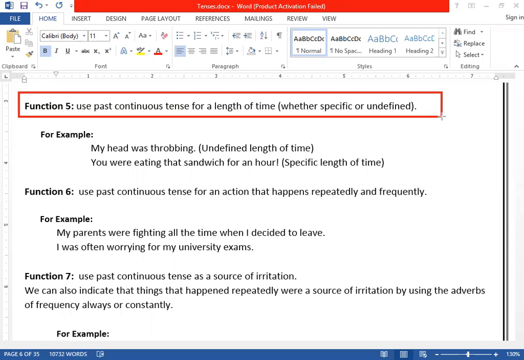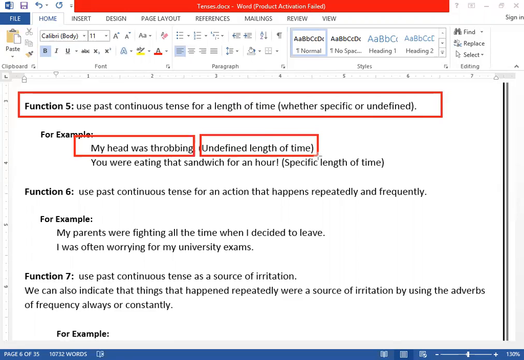Either the time is specific, clear, or unspecific. It can be used for what? For a length of time. And the time you want to talk about is either specific or unspecific. Clear? Here are some examples. My head was throbbing. So what does it mean? It's an undefined length of time. The time is not clear for how long it was throbbing.